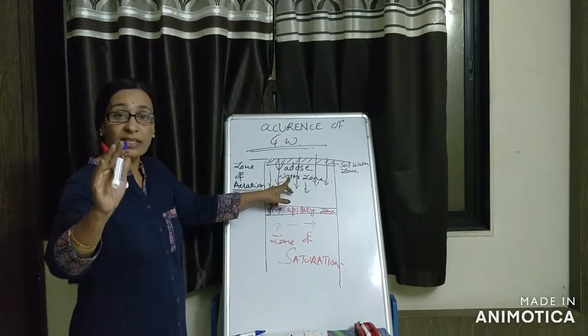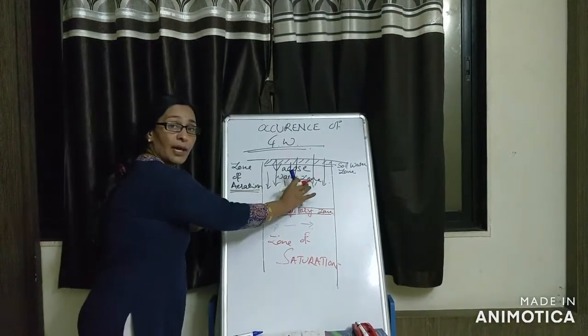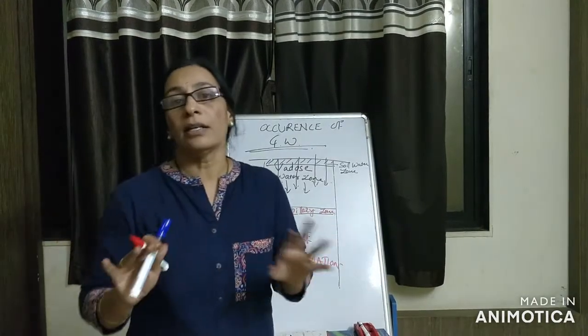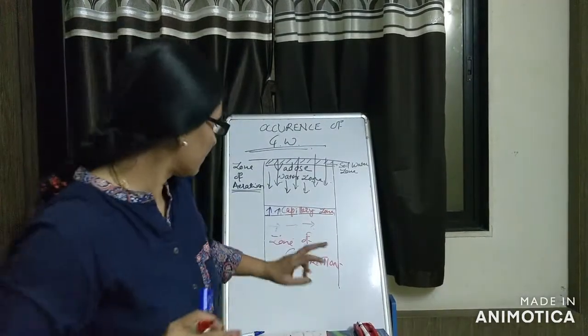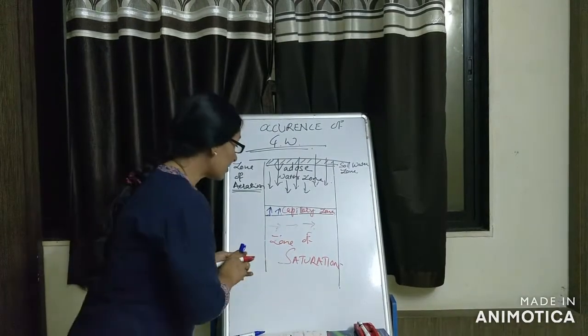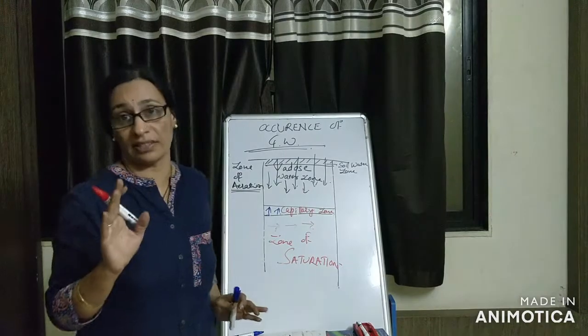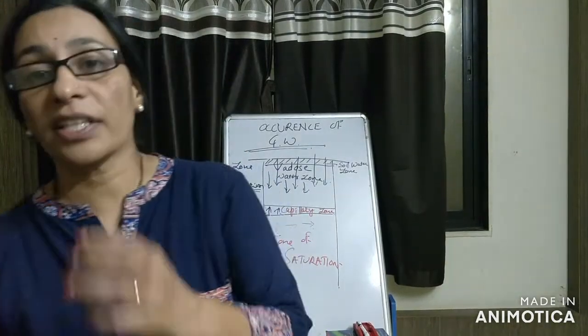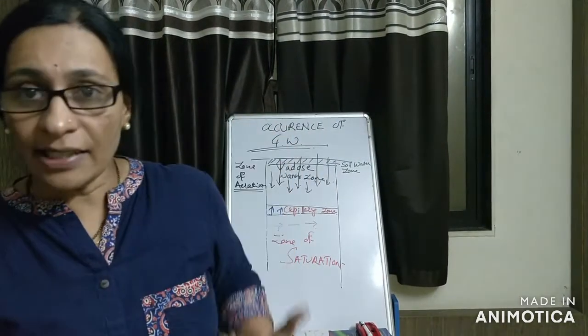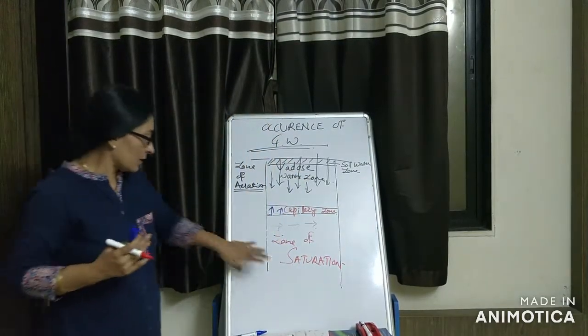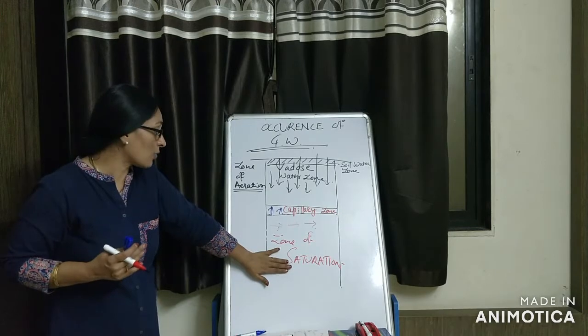In the Vadose zone the particles are partly filled with water and partly air, whereas in the zone of saturation all the particles are completely filled with water. Such zones of saturation or rock parts are known as aquifers, from which water can be extracted easily and economically.